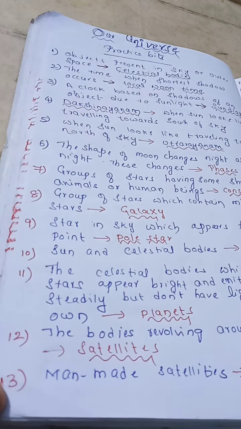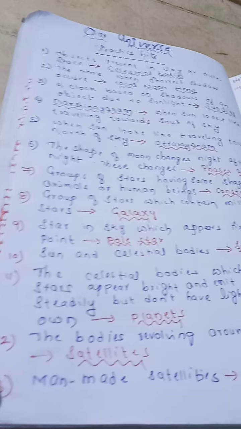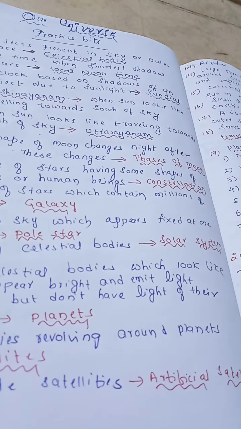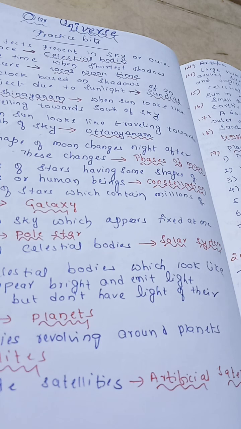Now next, the sun and celestial bodies, we call the solar system. So what is the solar system? The sun and celestial bodies, we call the solar system.